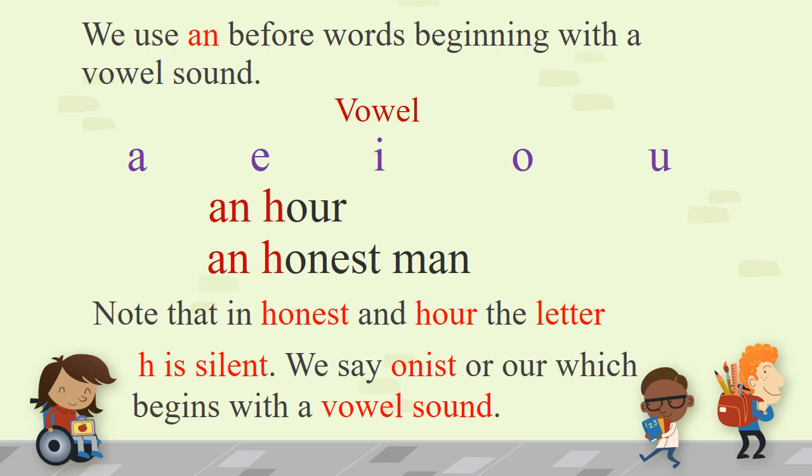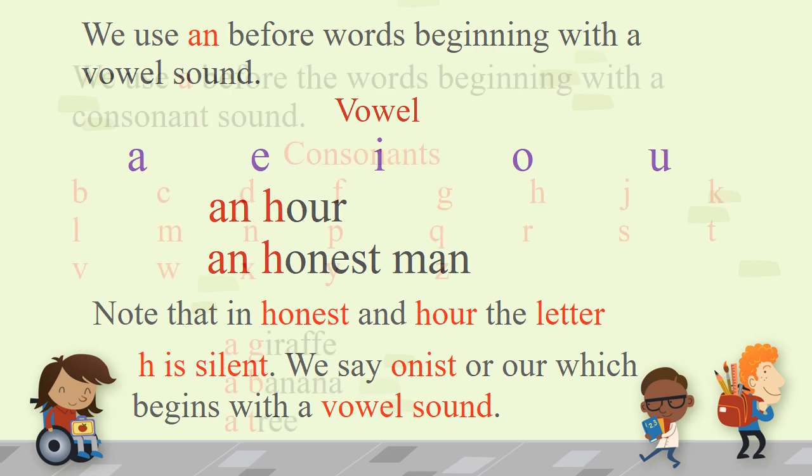There are words which do not start with a vowel but still give a vowel sound. Let's see. An hour, an honest man. Now here children, in honest and hour, the letter H is silent. So we say honest and hour, which begins with a vowel sound. So we say an hour, an honest man. As I told you before, you write an before the words beginning with vowel sound.